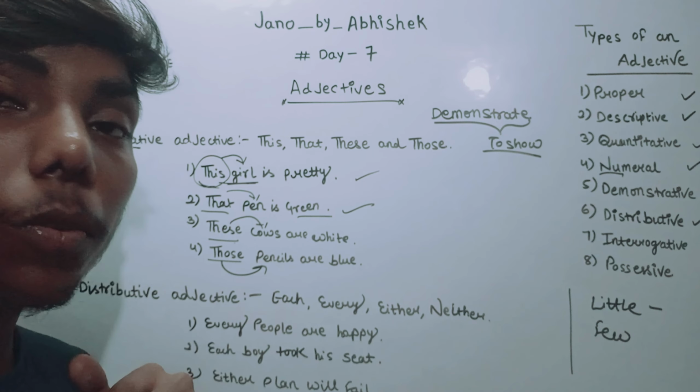These will be distributive adjectives. Like each: each person has to come tomorrow in the class. Each person has to watch my video. So here, what am I doing? I'm dividing each person separately by using the word each. So this word is dividing.